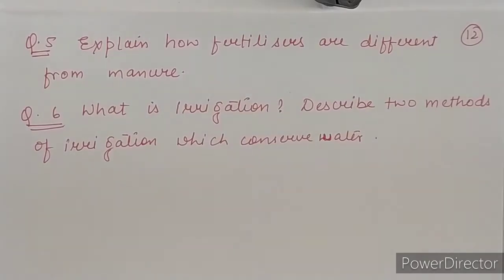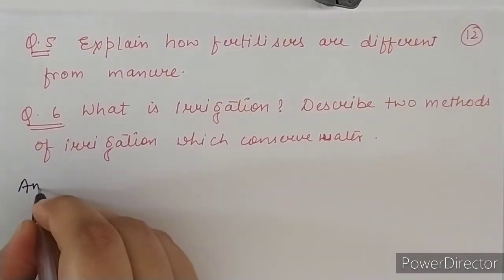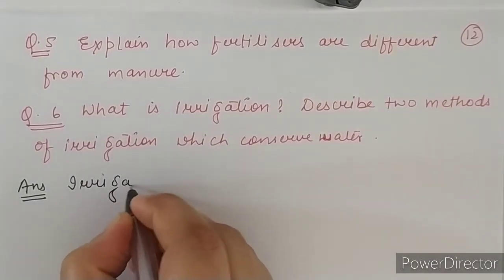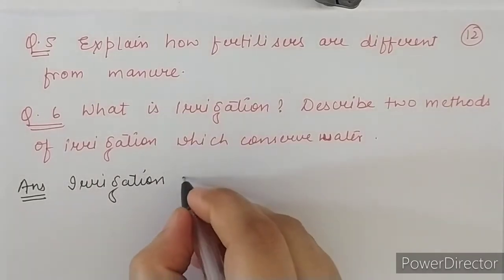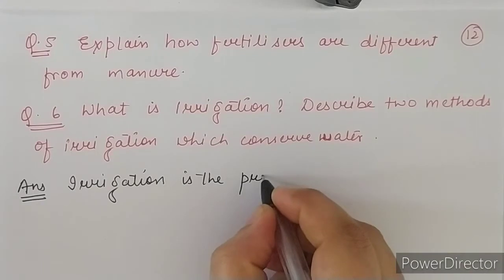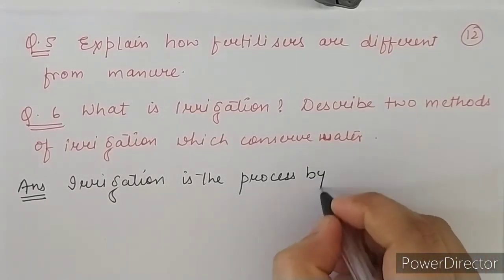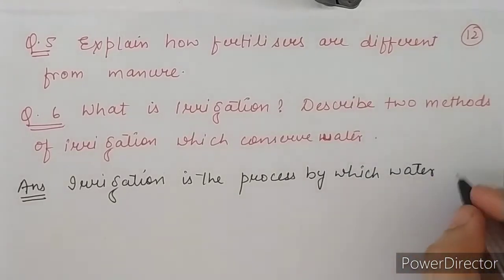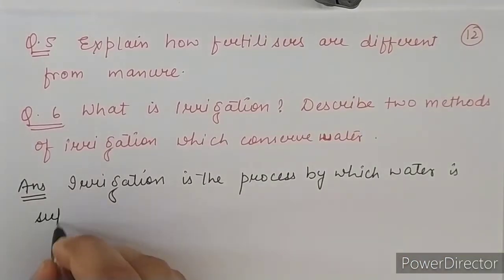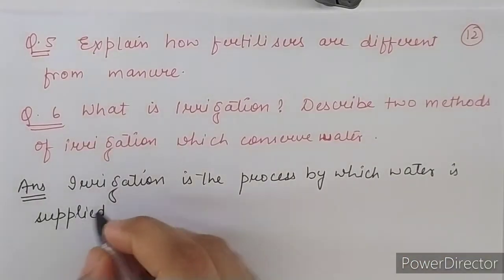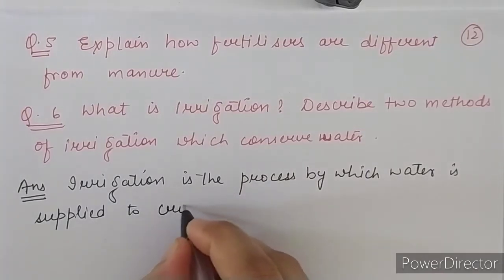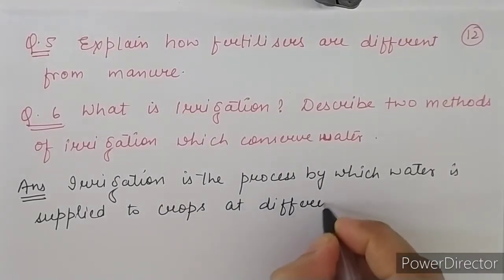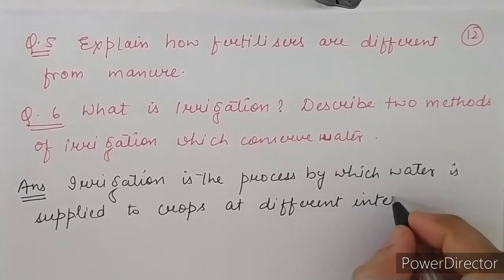So first of all we have to define what is irrigation. So its answer is: irrigation is the process by which water is supplied to crops at different intervals.